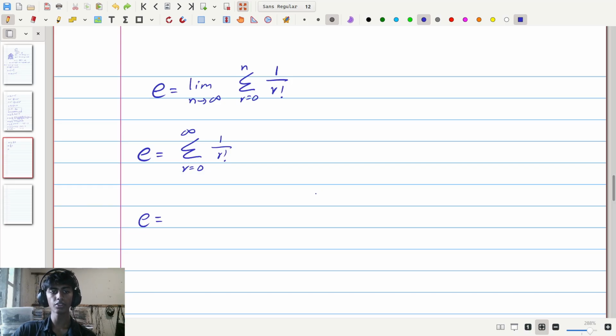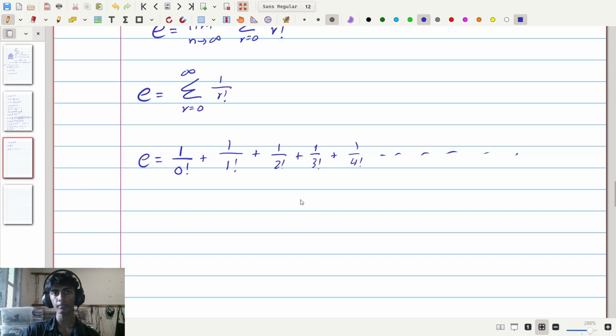So what we mean by the sum as r goes from 0 to infinity of 1 divided by r factorial is 1 divided by the first value of r factorial, which is 0 factorial, plus 1 divided by the next value of r, which is 1, so 1 factorial, plus, and then the next value of r after 1 will be 2, so it's 1 divided by 2 factorial, plus the next value of r after that is going to be 3, so 1 divided by 3 factorial, plus 1 divided by 4 factorial, and so on. So in fact, e is equal to this sum here. Now it's important for you to note 0 factorial is equal to 1.